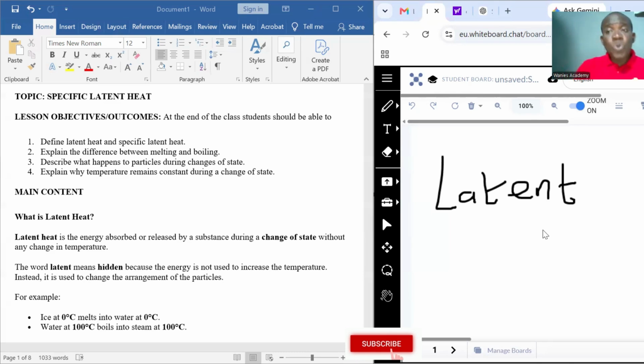The energy is just used in the rearrangement of the particles of that liquid. So it does not lead to an increase in the temperature of that liquid. And that is why we call it a hidden heat.